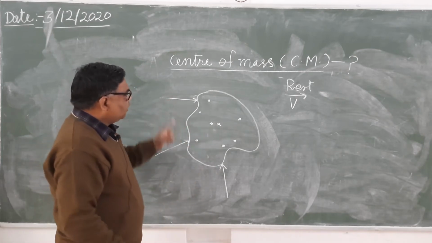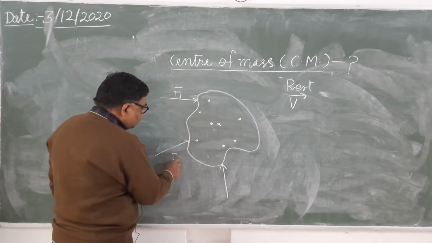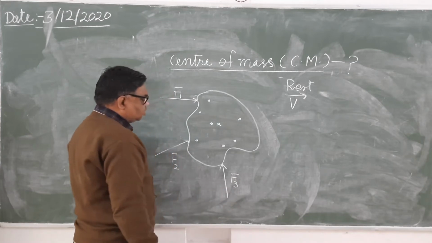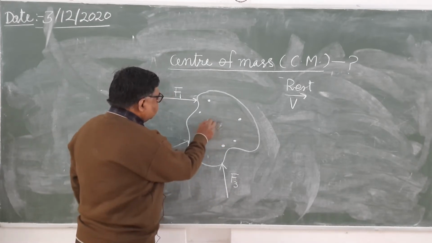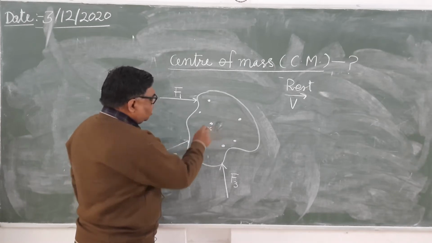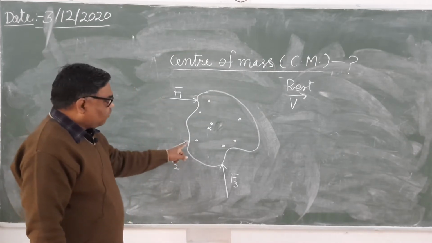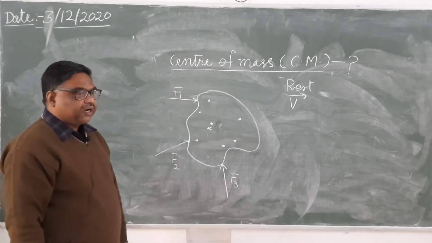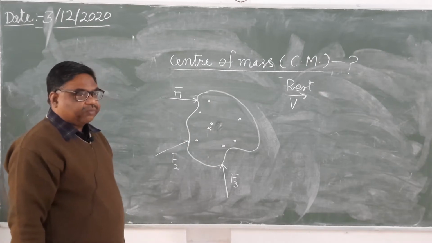Now if we apply all these forces directly at this point instead of at these points, how will you apply them directly at this point, because it is located in the interior of the body?